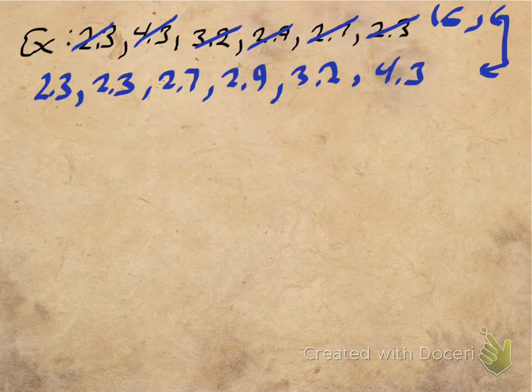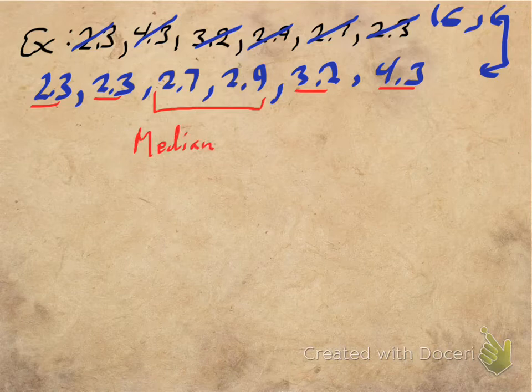So let's go ahead and do the median. And I'll show you a trick. Instead of crossing out like we did above, one thing I can do when I do the median is instead of crossing out, I can just underline the numbers. So let's underline the first and the last number. Now let's do the second from the front and second from the back. And now I can see my middle numbers. It's one of those ties. So the median is going to be the number that's right between 2.7 and 2.9, and we can do that in our heads. It's obviously 2.8. Okay, if these numbers were harder, just add them together and divide by 2.